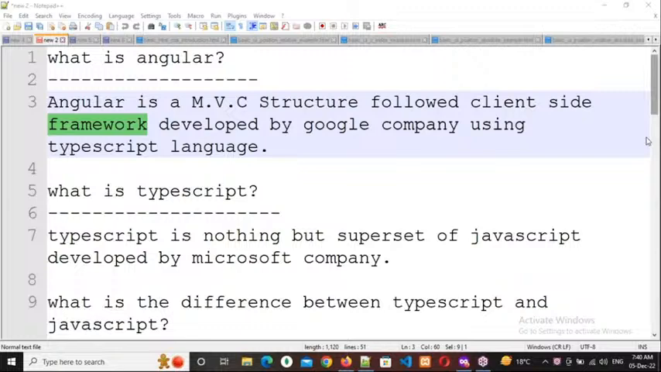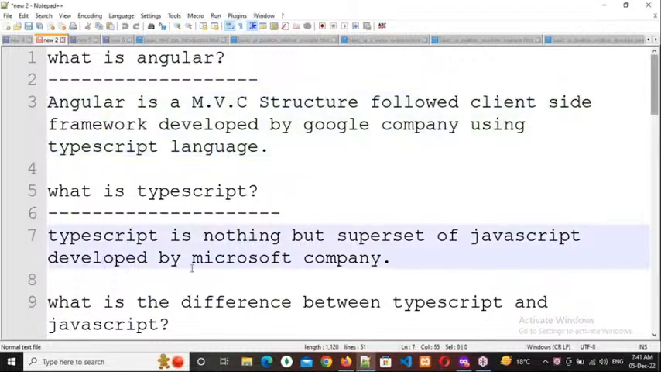So that's why in the starting of the classes I will discuss TypeScript also in the course. No need to worry, I will teach TypeScript here also. Now coming to TypeScript. What is TypeScript? TypeScript is nothing but a superset of JavaScript developed by Microsoft company.